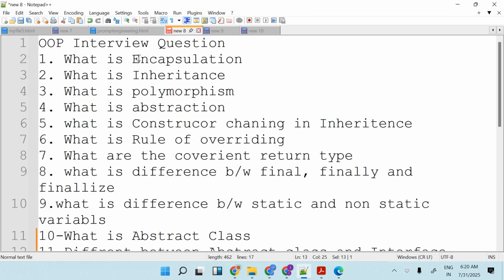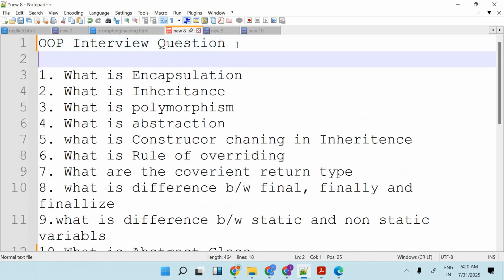The first question that will come is, what is encapsulation, or what is object-oriented programming, let's say. Object-oriented programming is one kind of methodology which always presents the data in the form of objects only. So what is an object? An object is a real world entity which does exist. For example, anything whichever you are looking at is an object only.